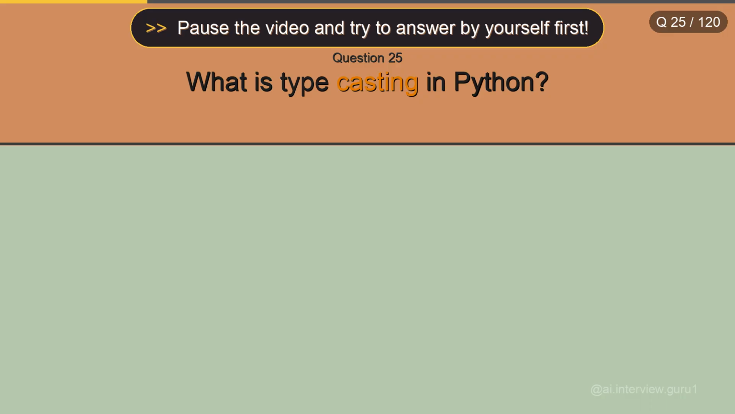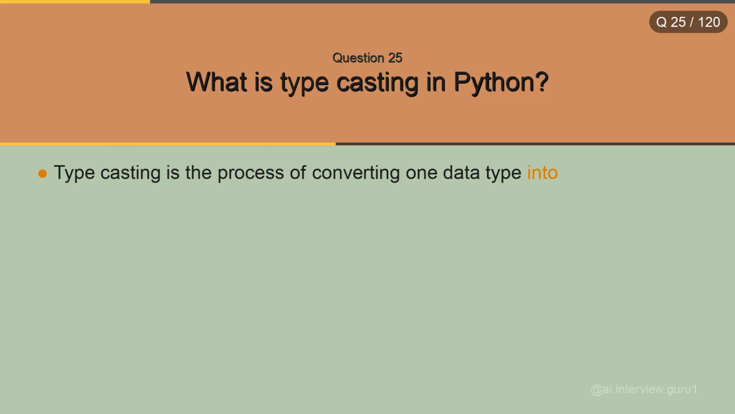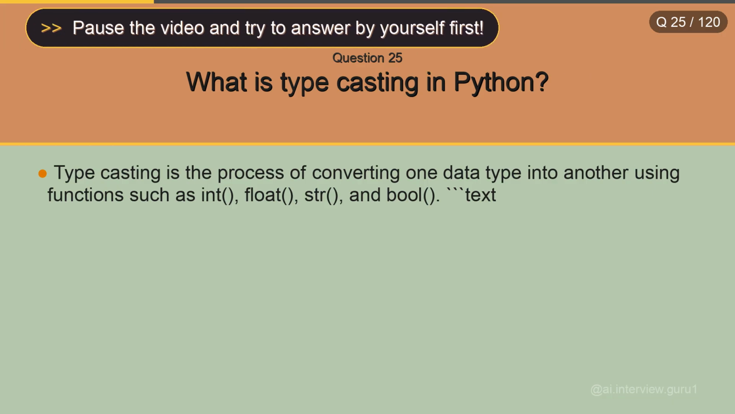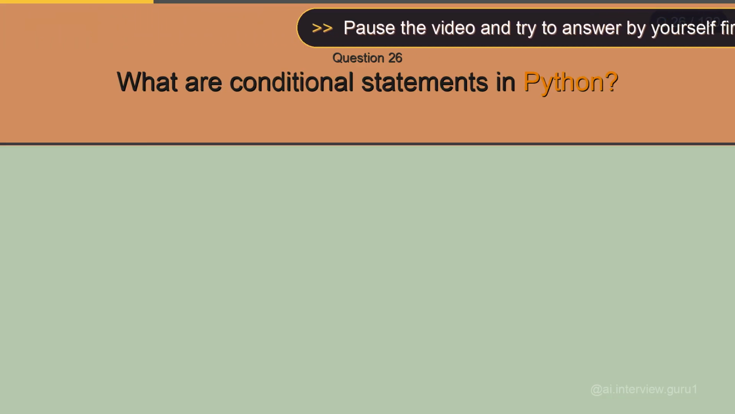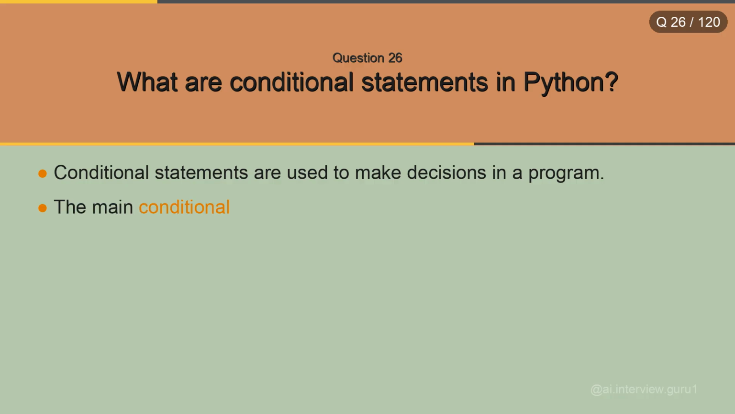What is typecasting in Python? Typecasting is the process of converting one data type into another using functions such as int, float, str, and bool. What are conditional statements in Python? Conditional statements are used to make decisions in a program. The main conditional statements are if, elif, and else.